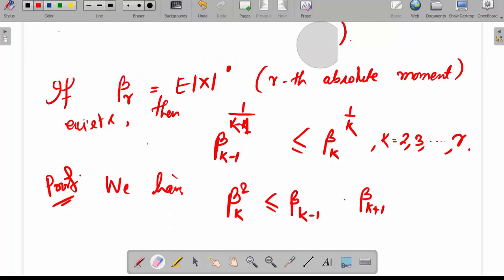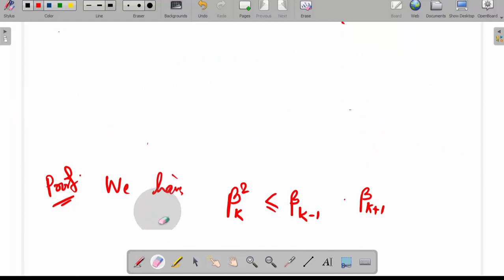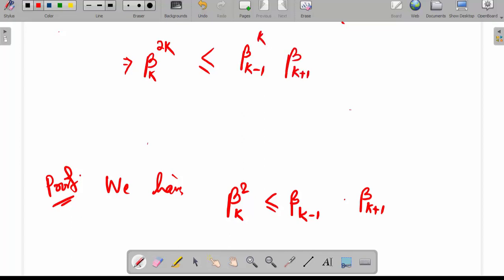So this implies beta k to the power 2k is less than or equal to beta k minus 1 to the power k into beta k plus 1 to the power k.